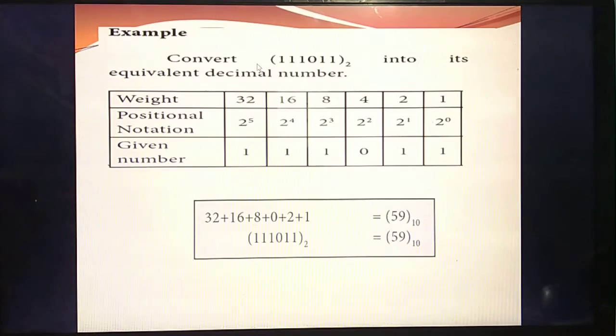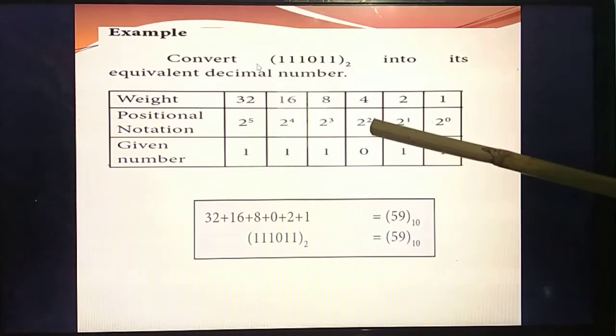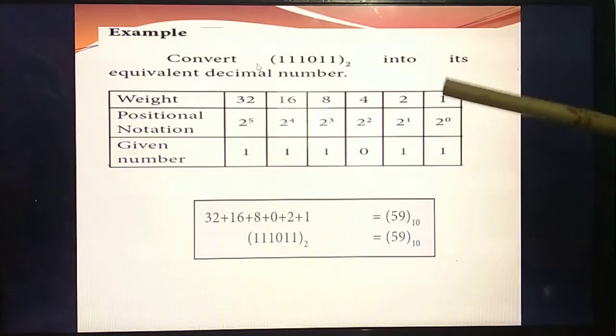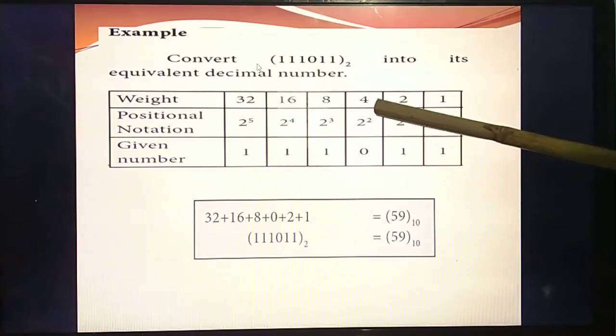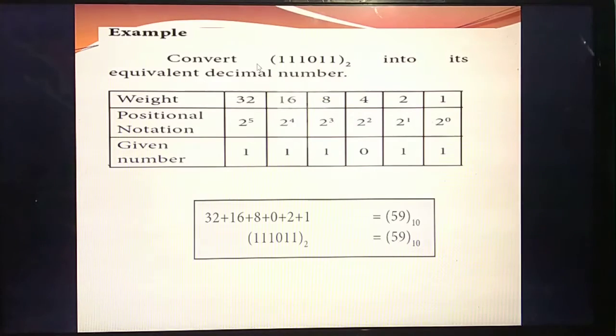Next, you should write the positional notation, that means the place value. The place value always starts from this side: 0, 1, 2, 3, 4, 5. Each place value you write as a power of 2. Place value 0 is 2 power 0, place value 1 is 2 power 1, place value 2 is 2 power 2, then 2 power 3, 2 power 4, 2 power 5. Understand? This is the second step.